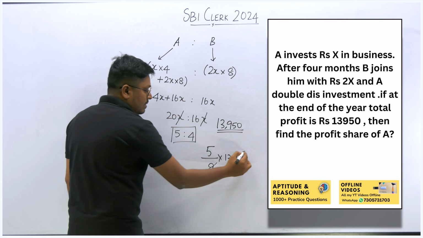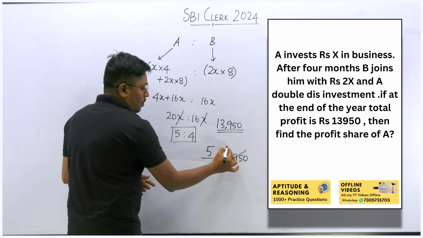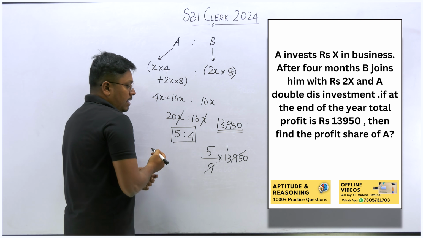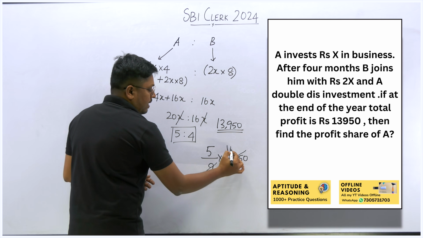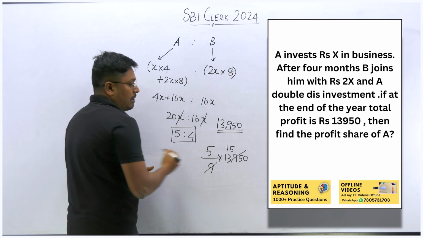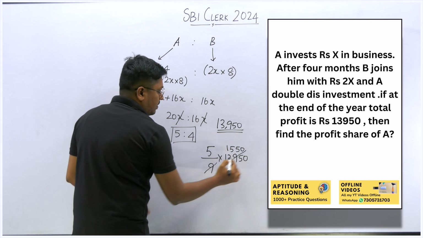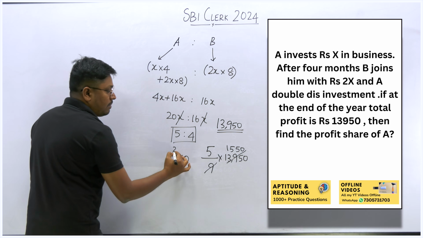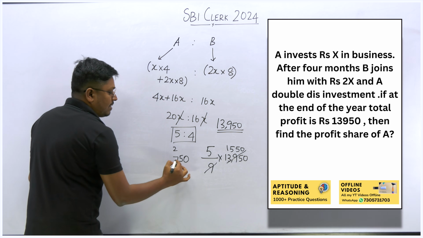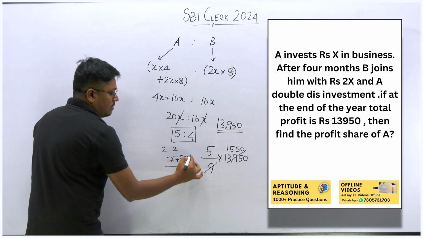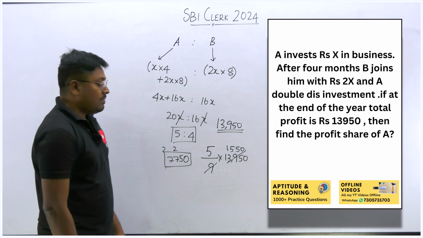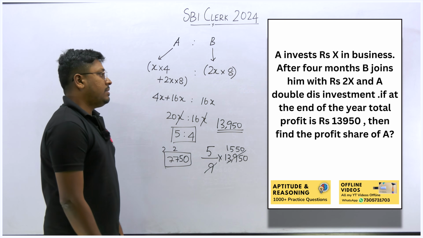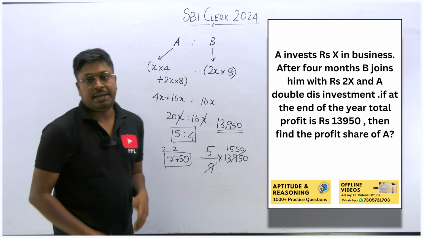We can cancel using the 9 table. 1 9 is 9, remaining 4, 45. 9 5s are 45, remaining 4, again 0. 0, 5 5s are 25, remaining 2, 25, 27. 7750 will be the share of the person A, right?